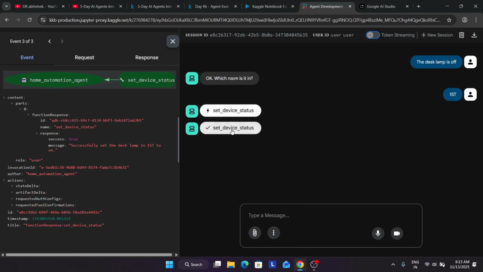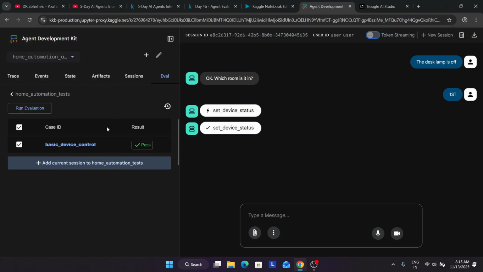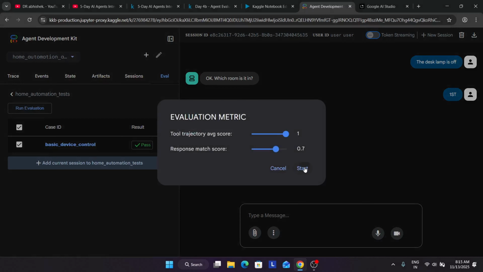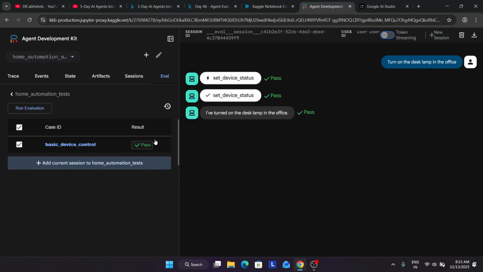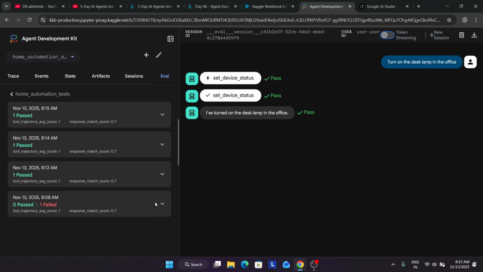Here it's asking for device status. You can see the home automation agent is failing. It's not giving the proper output. If we run the evaluation test again, let's see whether it works or not. Here it's passing, but earlier when we tested it, it failed once. So how to fix it?